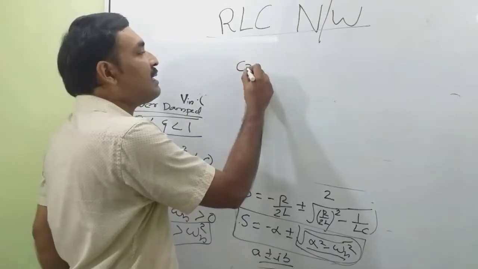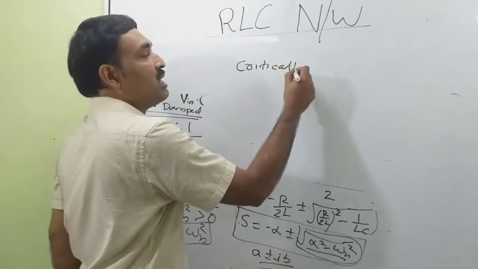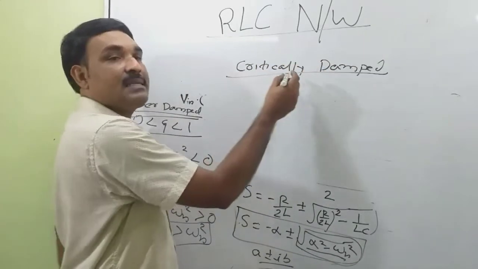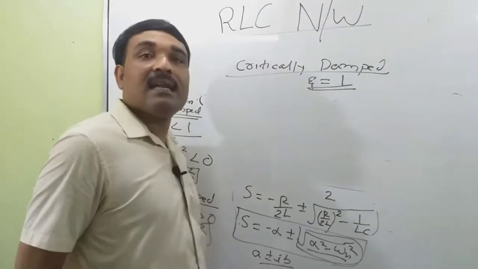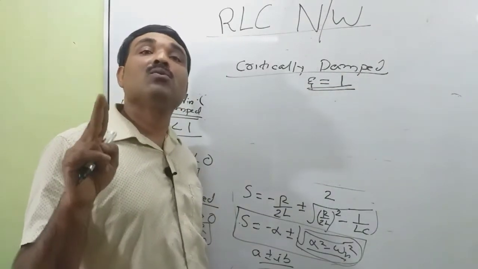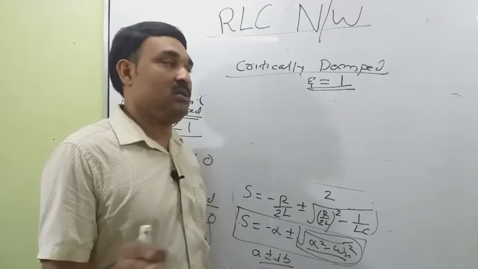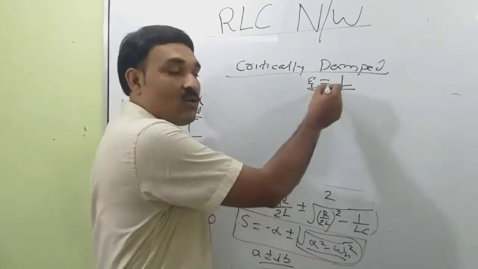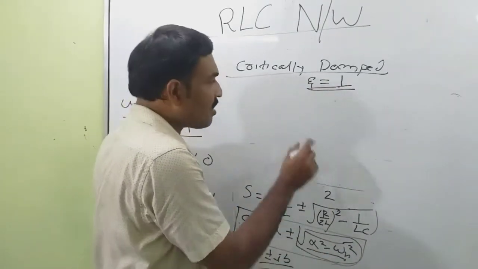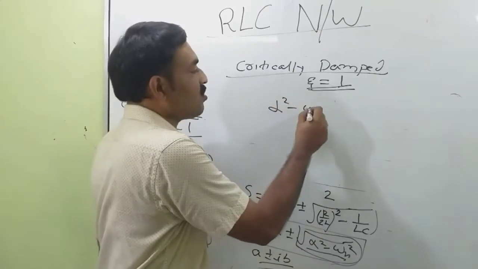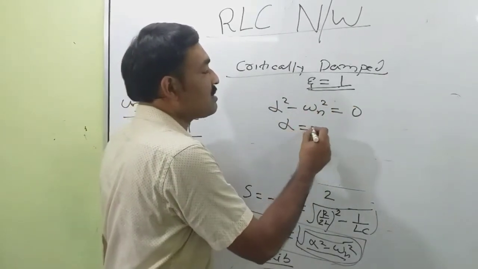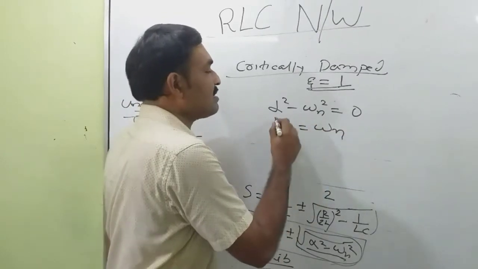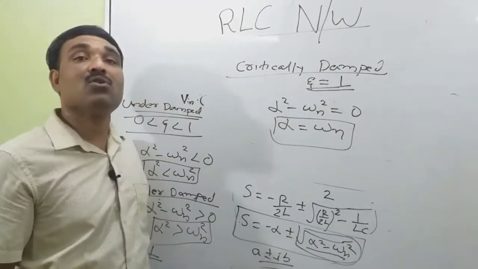Okay, critically damped oscillation. For this, theta is equal to 1. Critically damped oscillation means both roots are equal roots. For this term, alpha square minus omega n square is equal to 0, or alpha is equal to omega n. This is the condition for critically damped oscillation.